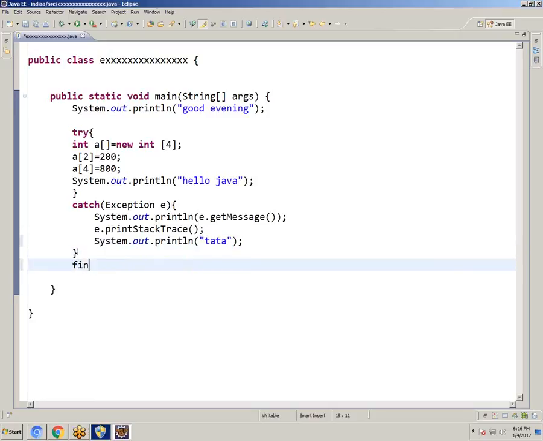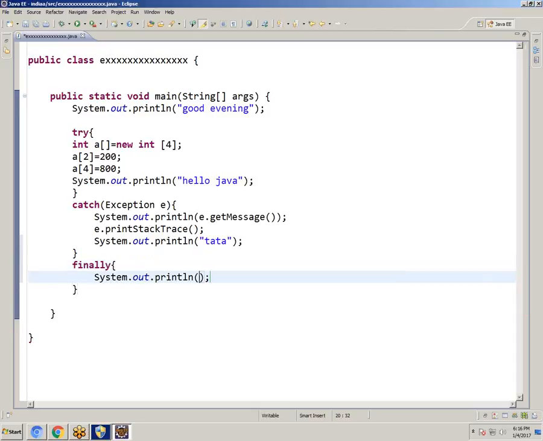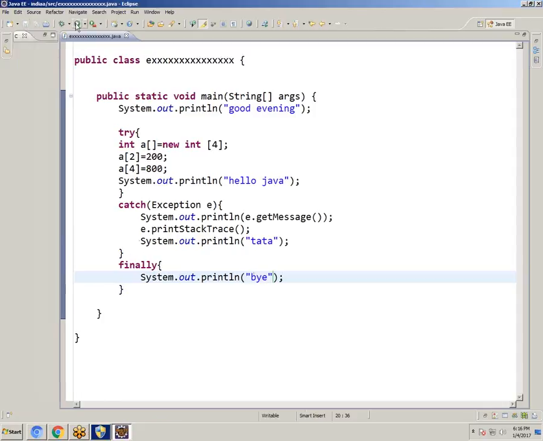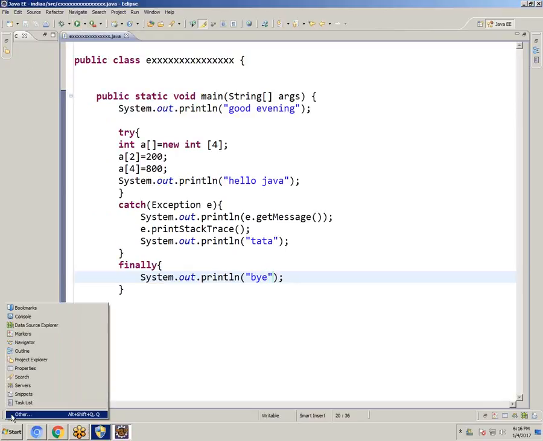Next, finally. No, you should tell the first situation first. If I click on the first situation, you should tell, madam. So save, click on run. If I run, it will show good evening for the ArrayIndexOutOfBoundsException, but it will not show hello Java.